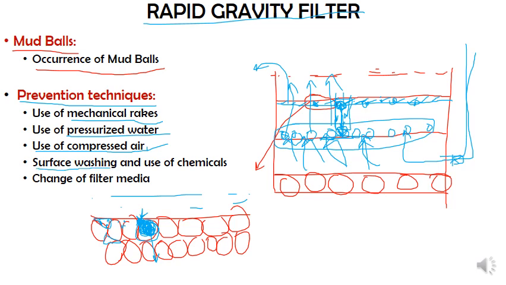Next is surface washing and use of chemicals. You can add a few chemicals. Those chemicals can react with these mud balls and they can break these mud balls. As and when these break, automatically the difficulties they cause will be reduced. And the last one is change of filter media. In the worst case, when the formation of mud balls is huge and you are getting a lot of difficulty, at that time the entire filtering media can be replaced entirely. So this is the second type of difficulty we face, that is formation of mud balls.